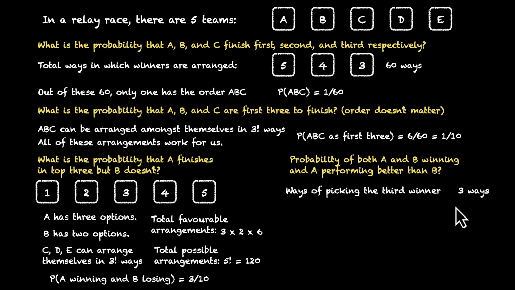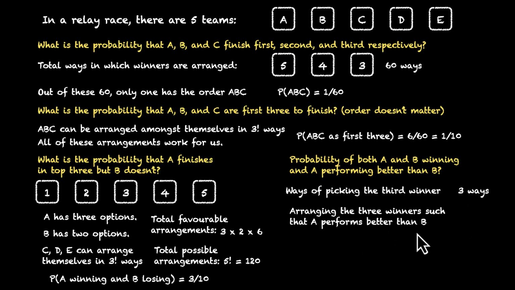That can be done in 3 ways. Suppose our winner is X. Now in how many ways can we arrange our winners? Note that we want A to be performing better than B. That can be done in 3 ways. Here are these 3 ways. We can have A performing best. A could be first, and then B, and then our third winner, A, B, X. Or we could have A, X, B, or we could have X, A, and B. In this one, someone else comes first, A comes second, and B comes third. These are the 3 ways.